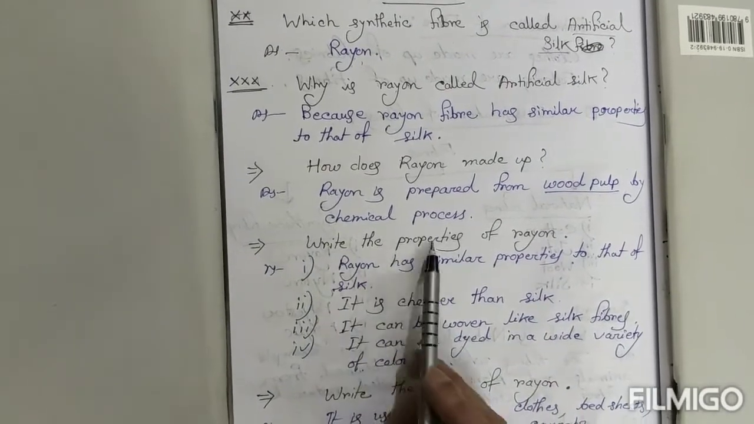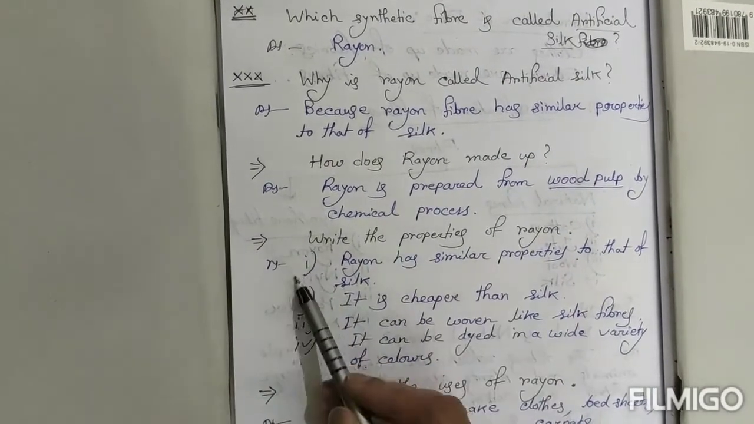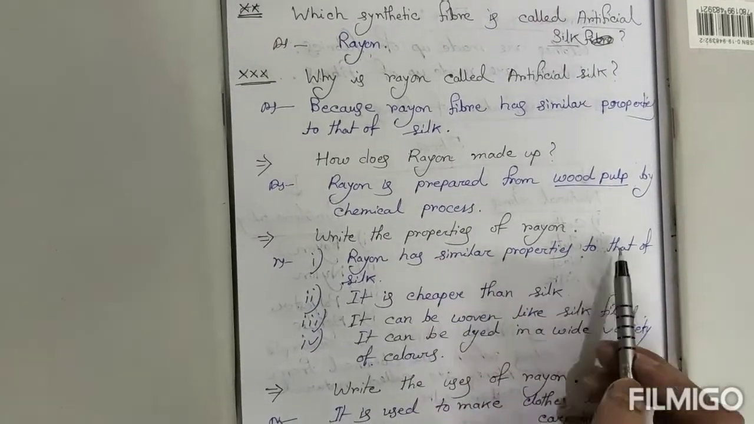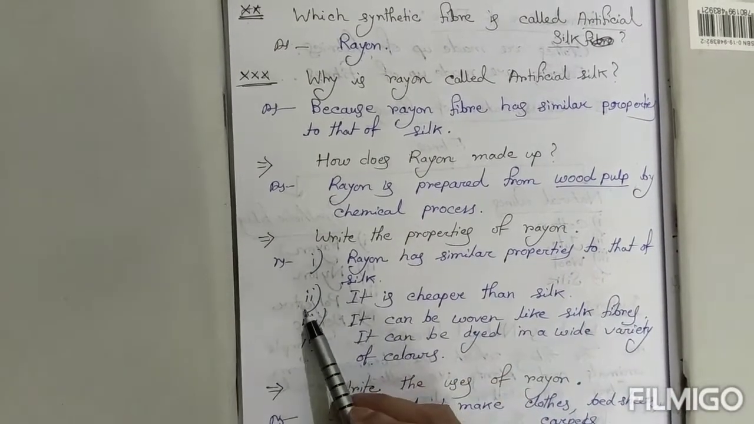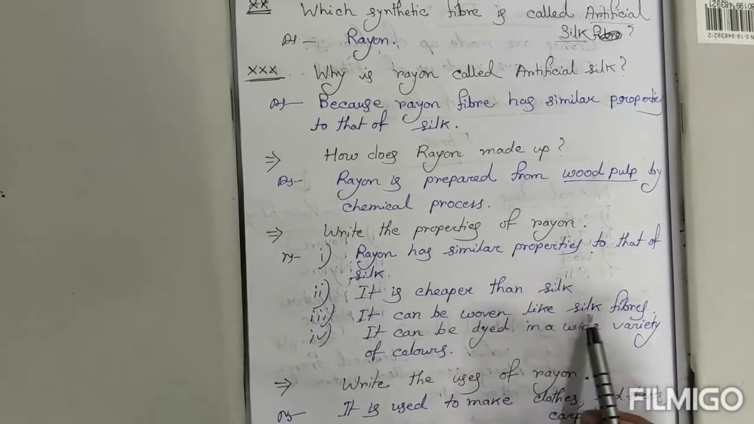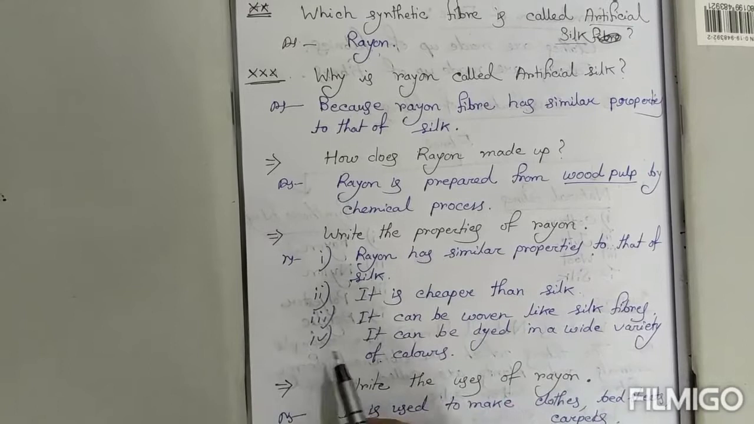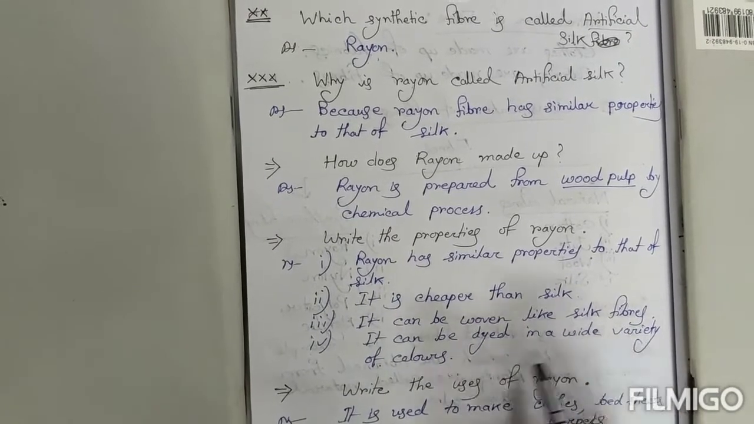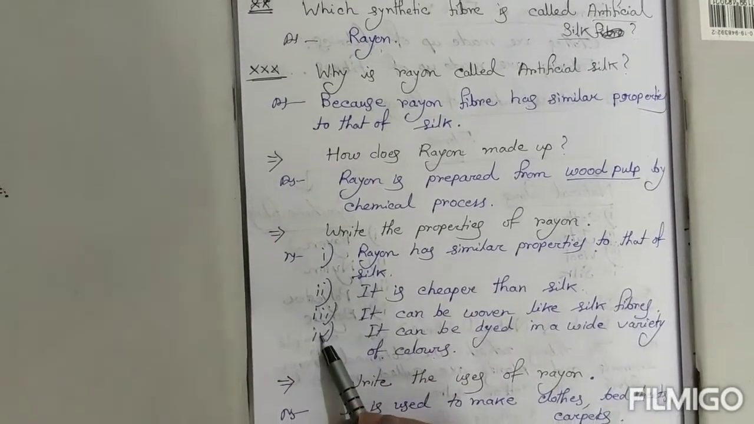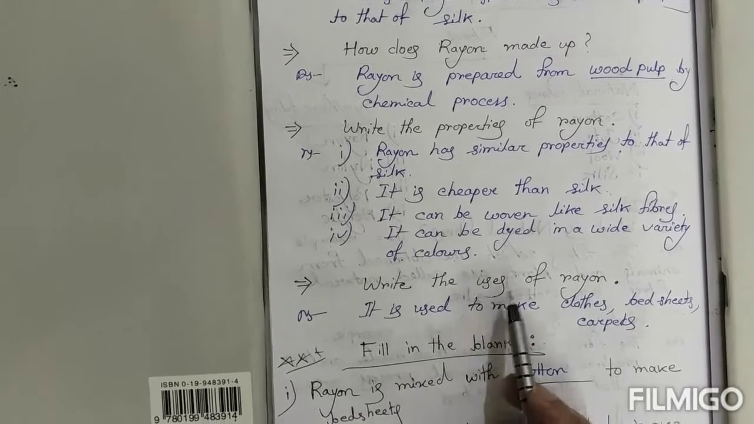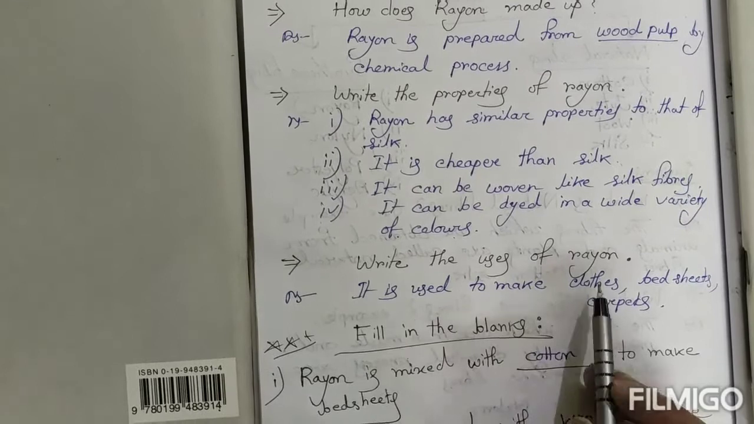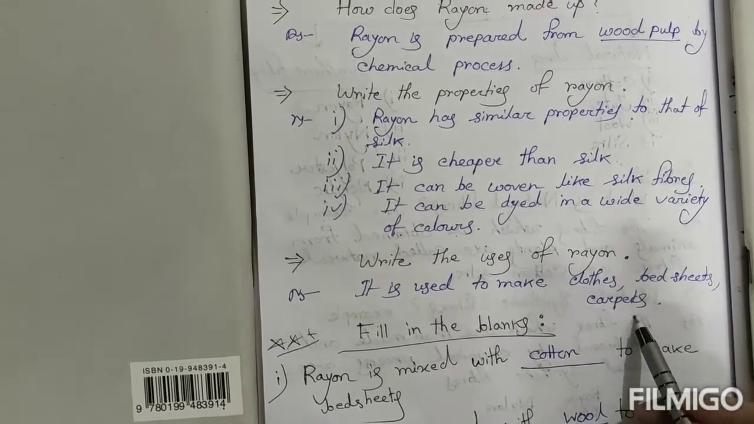Next, write the properties of rayon. This is a broad question. First point, rayon has similar properties to that of silk. Second, it is cheaper than silk. Third, it can be woven like silk fibers. Fourth, it can be dyed in a wide variety of colors. So these are the properties of rayon. Next, write the uses of rayon. Rayon is generally used to make clothes, bed sheets, and carpets.